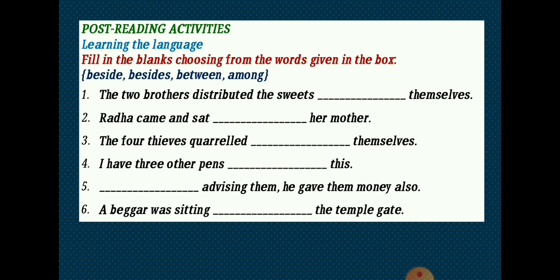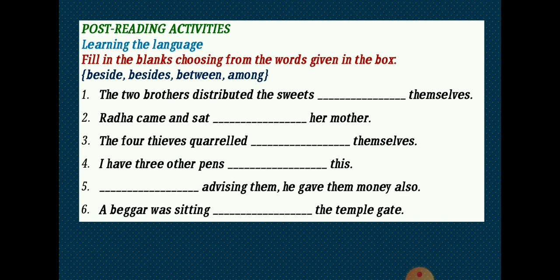Number three. The four thieves quarreled dash themselves. Now we have to decide the right answer from between and among. For that we have to see the number of people. The number of people is more than two. It is four. So we are going to use right, among. The four thieves quarreled among themselves.